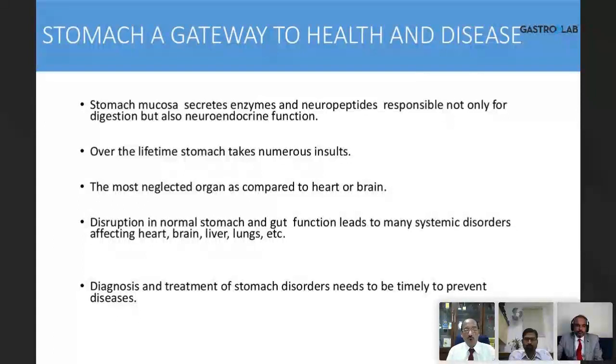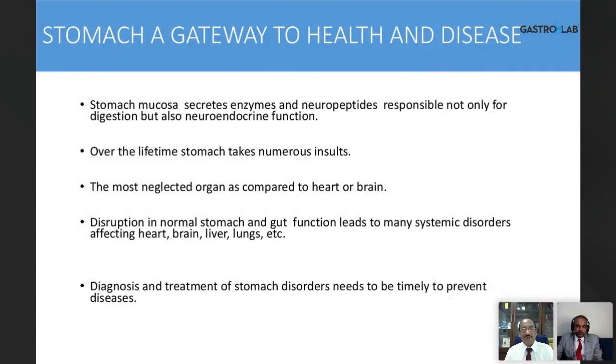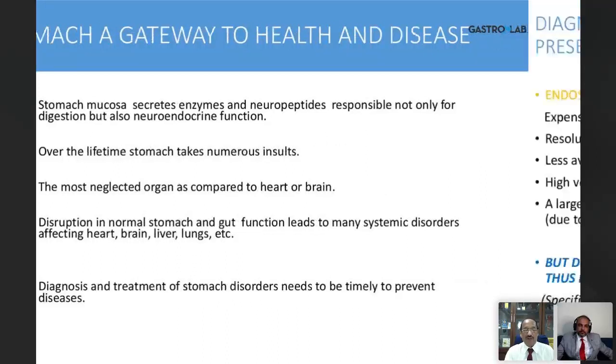How can we know more about the functions of the stomach so that we can protect the stomach and the patient? Because stomach is a gateway to health and disease, because a stomach dysfunction can lead to systemic disorders which can affect the heart, brain, liver, and lungs. So we need to do timely diagnosis in order to effectively treat and protect the human body.